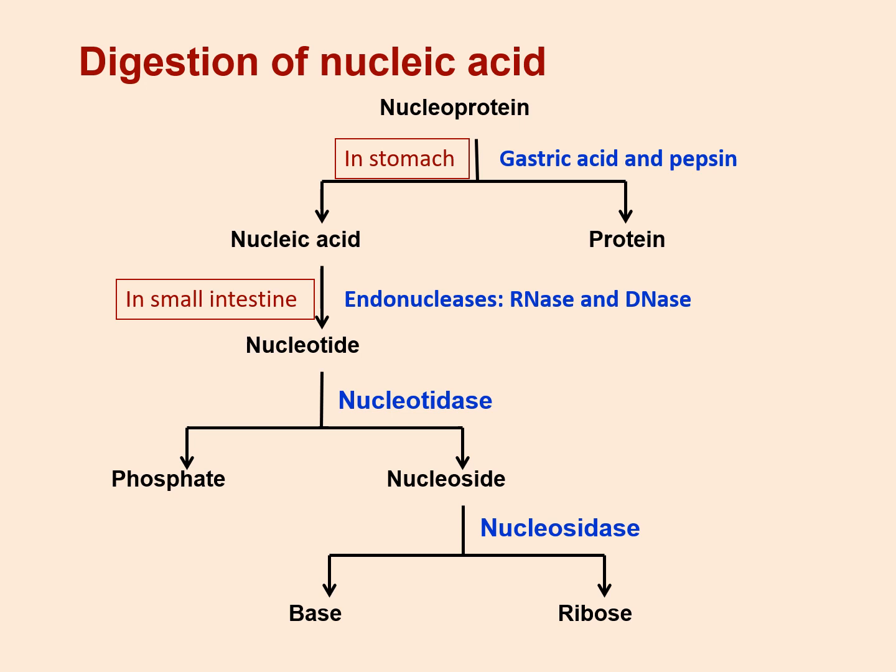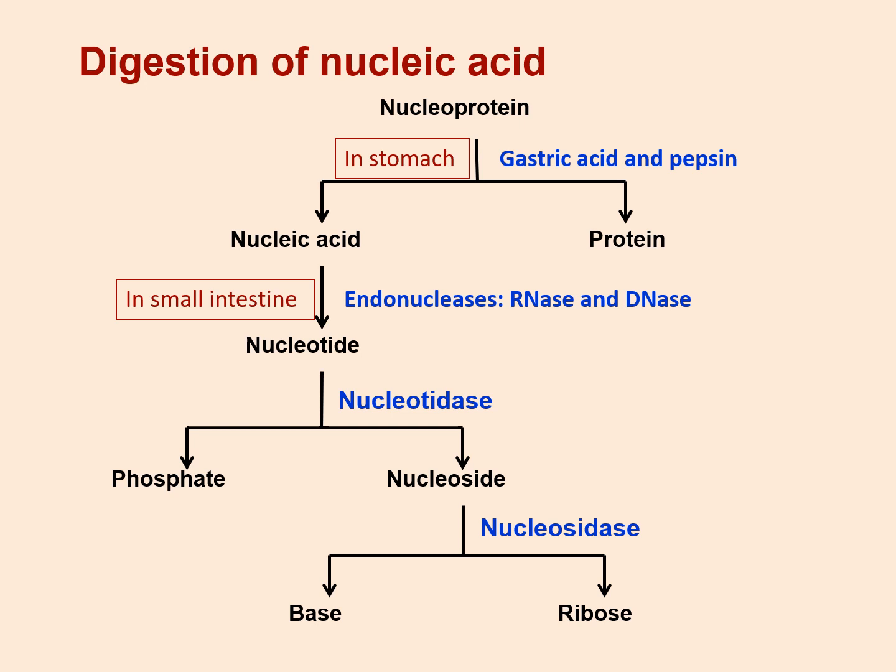A brief look at how the nucleic acid is digested. Nucleic acid is taken up in the stomach in the form of nucleoproteins. Then, by the action of gastric acid and pepsin, this is broken down into nucleic acid and protein.